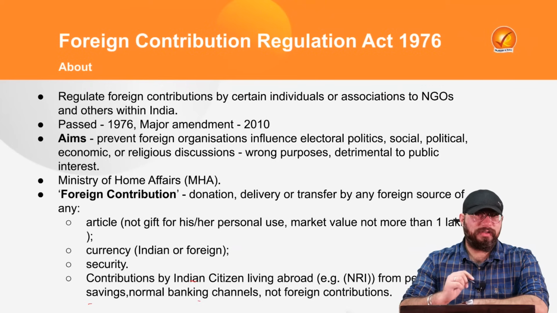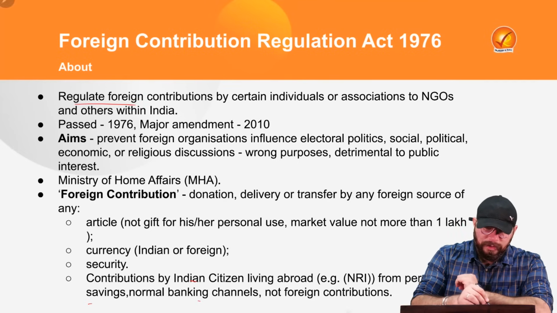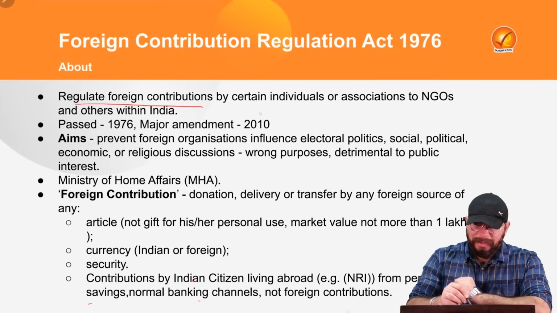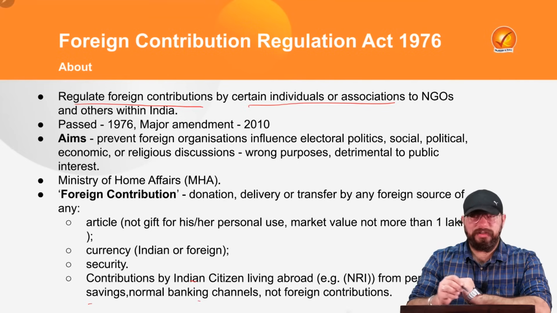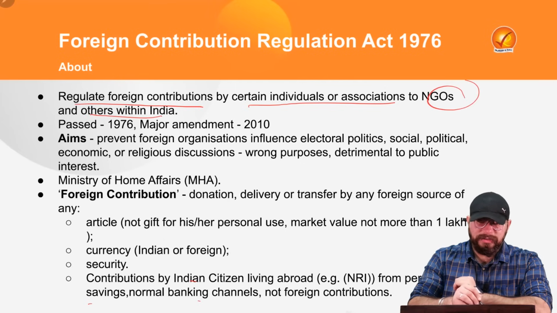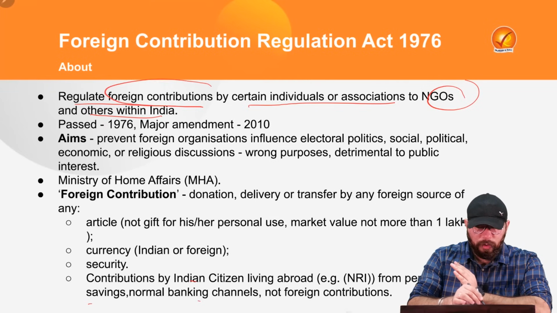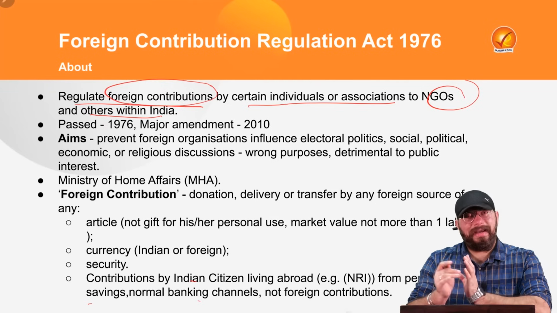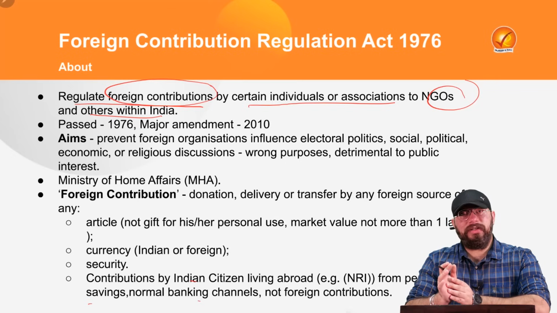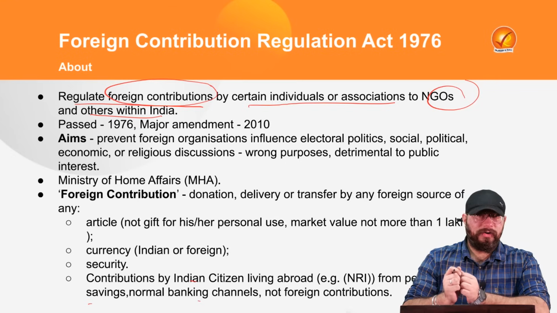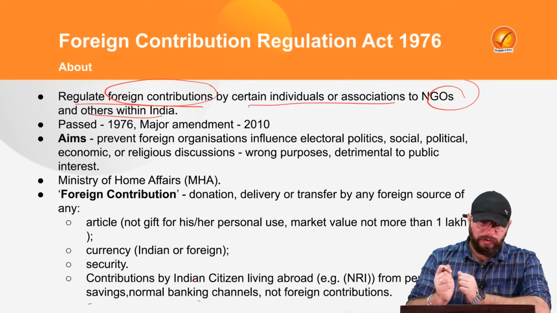What was the purpose of this act? The purpose of enactment of this FCRA was to regulate foreign contributions by certain individuals or associations to NGOs and others within India. So what's the purpose? The purpose is to regulate any sort of foreign contribution by any individual or association to the NGOs or different people in our country. That was the main aim of this act.